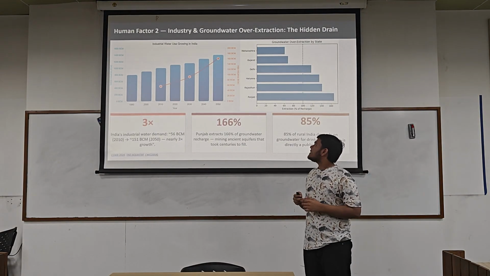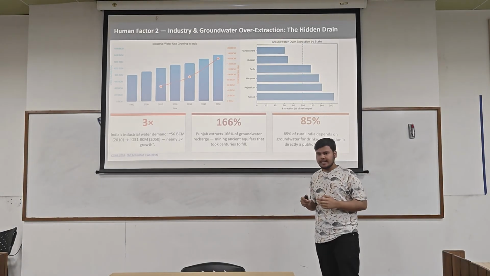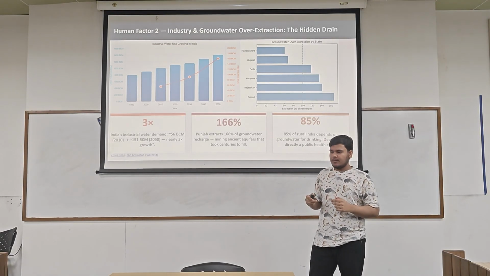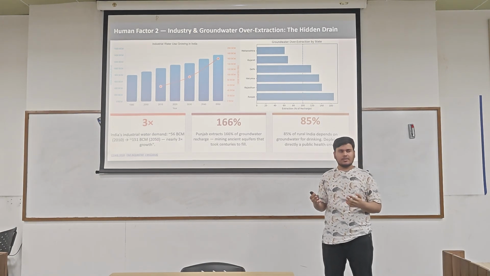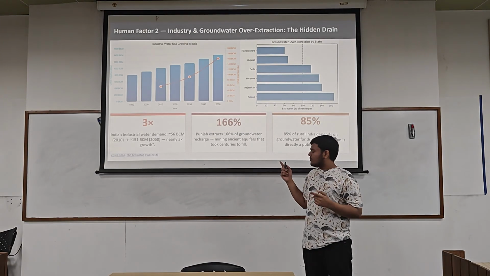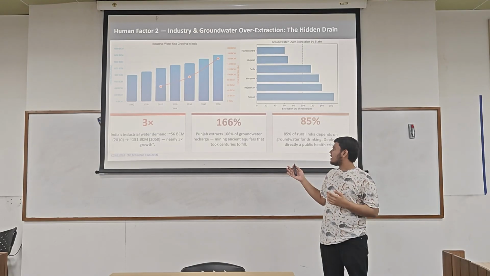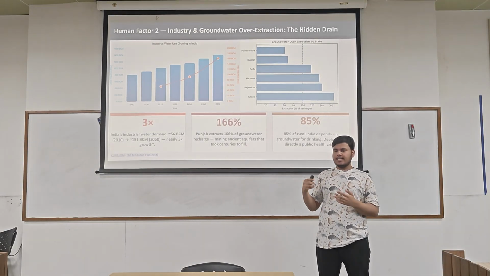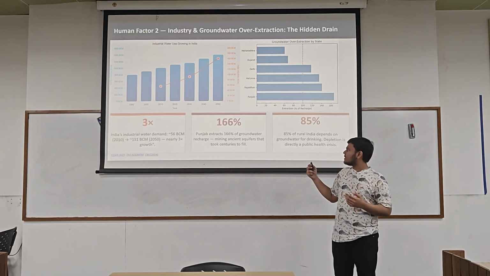Our next factor is industrialization and groundwater over-extraction. India's industrial demand will grow 3x by 2050 because industry needs water for production, manufacturing, and processing. Meanwhile, the water extraction rates are dangerous. Punjab extracts 166% of groundwater recharge. It means it extracts more than the recharge, 66% more extraction by Punjab.